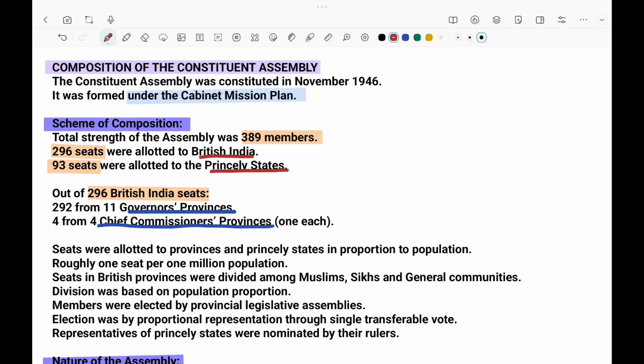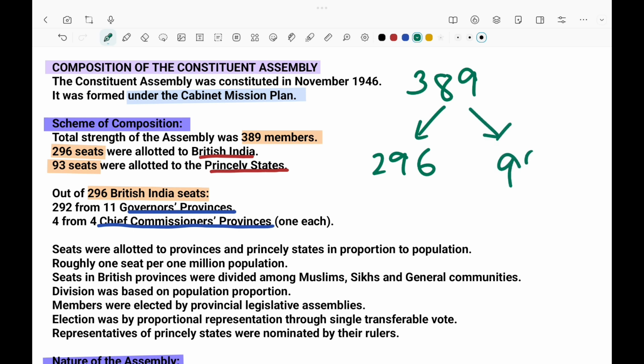In that, a total of 389 members should be there in the assembly. This was what they established, out of which 296 should be British India seats and 93 the princely states.